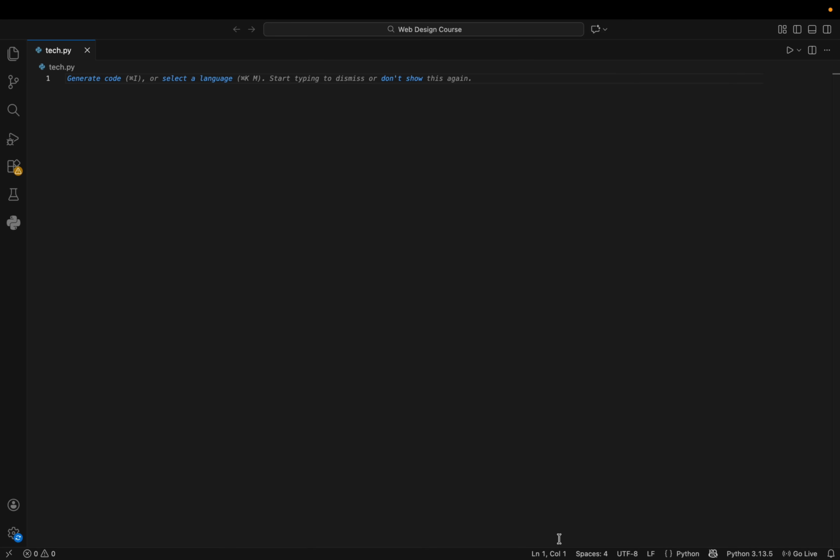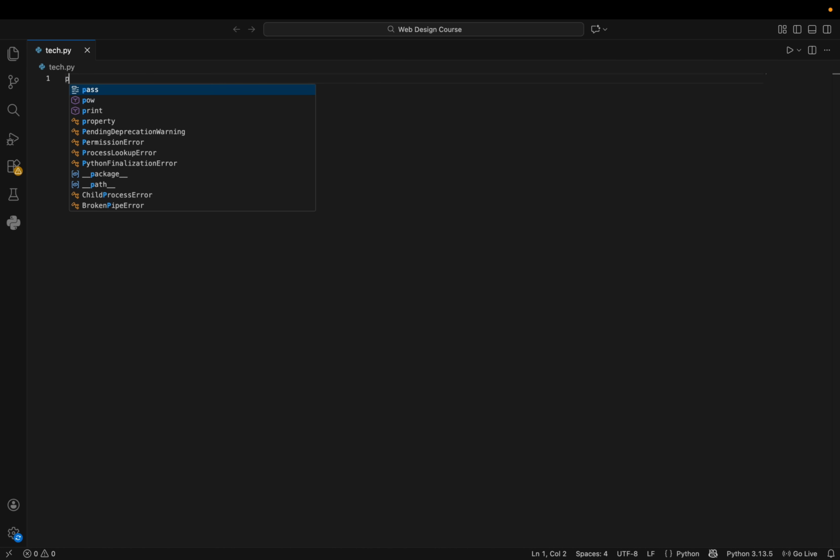Okay, so the last thing I want to go over is the escape character. The escape character is a backslash, which looks like this. On a standard keyboard, it's usually below the delete key. What the backslash character does is it escapes from a string. So I'll show you what this means.